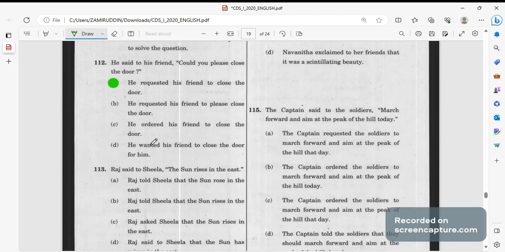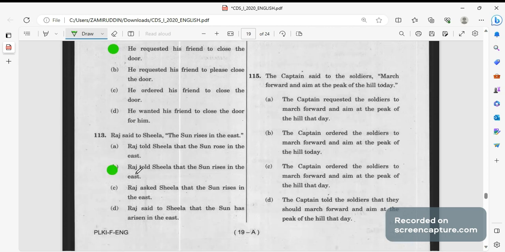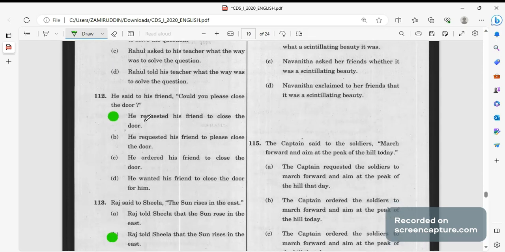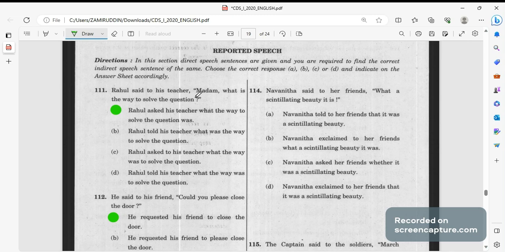Raj said to Sheila, the sun rises in the east. Raj told Sheila, B will be the right answer. Raj told Sheila that the sun rises in the east. Whenever you are saying something that is true and eternal, it cannot change, then it should be told. Raj told Sheila, and you are requesting, request, and asking, asked question. When a question is being asked, you must start it with asked.